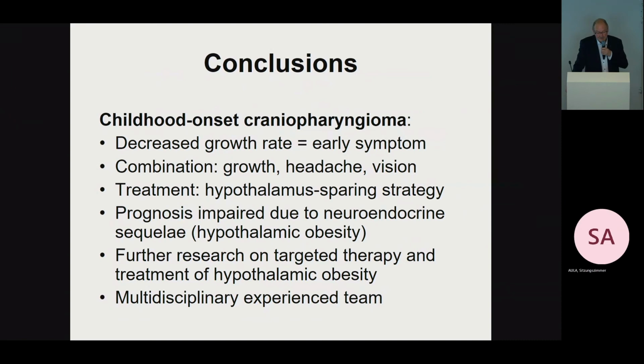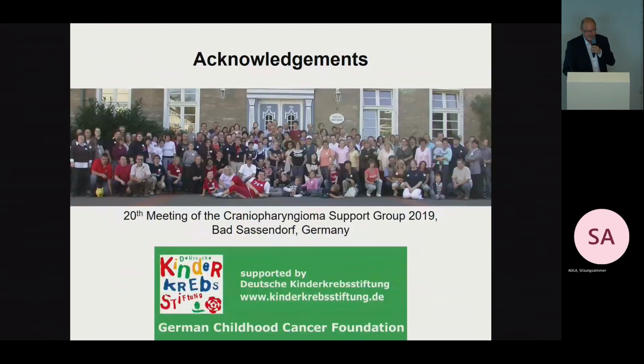Prognosis is impaired due to neuroendocrine sequelae, especially hypothalamic obesity. Further research on targeted therapy will be highlighted by Karin in one of the following talks. And treatment of hypothalamic obesity, which is really a problem because there is no proven agent available nowadays, should be done. And what's most important for the patients, I think, is multidisciplinary experienced team treatment.